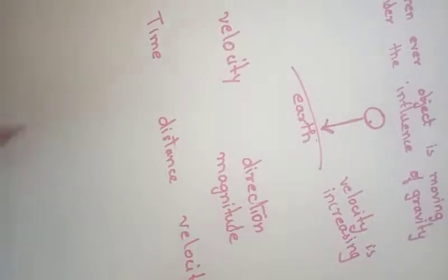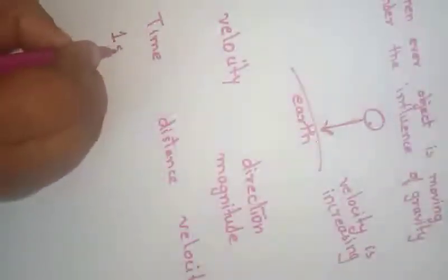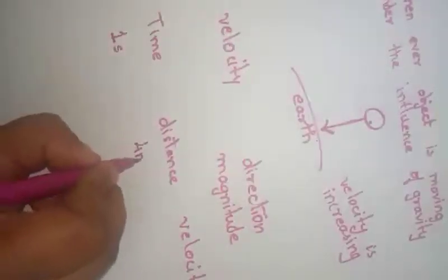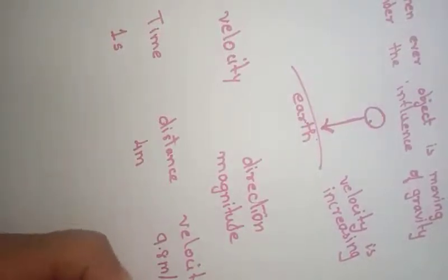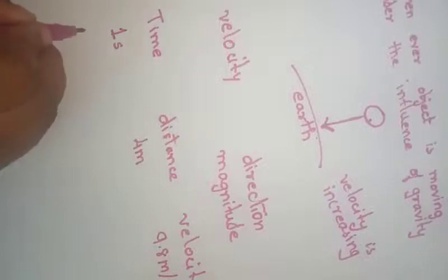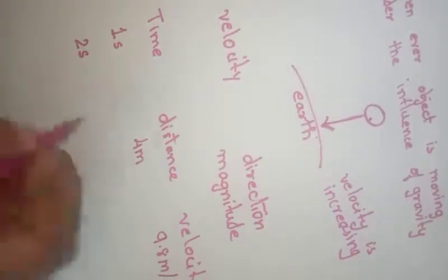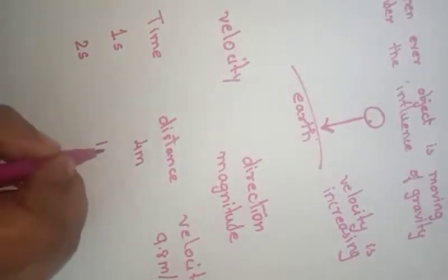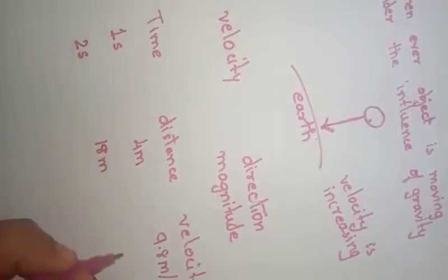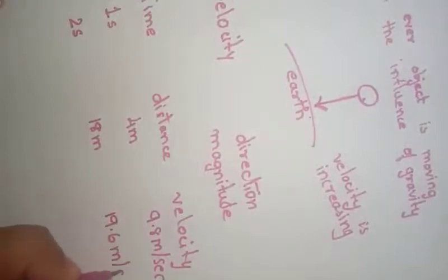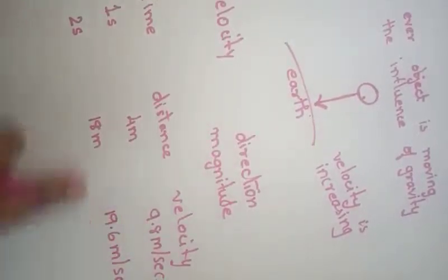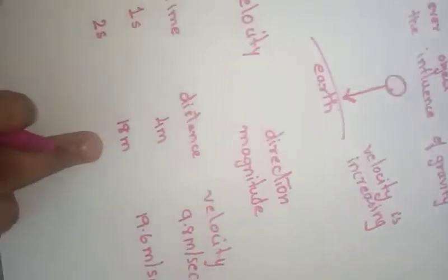After 1 second, I observed that the ball has travelled 4.9 meters downwards, so the velocity was 9.8 meters per second. After the second second, I observed that the body has moved 18 meters. Here the velocity is 19.6 meters per second. So the velocity is increasing as it moves downwards towards the earth.